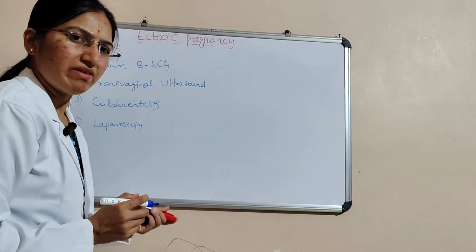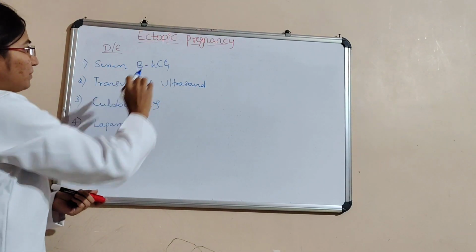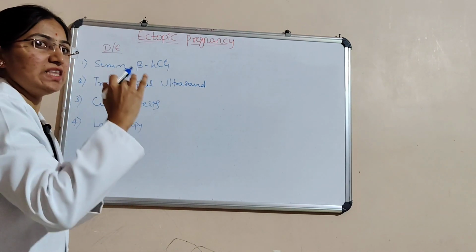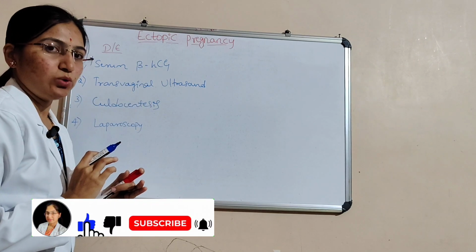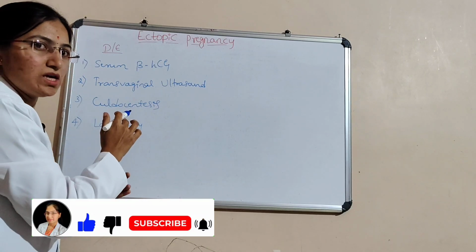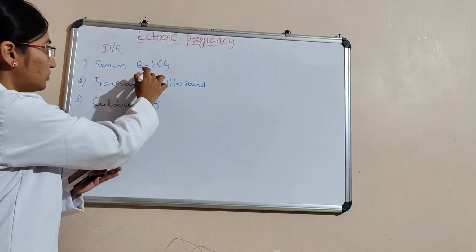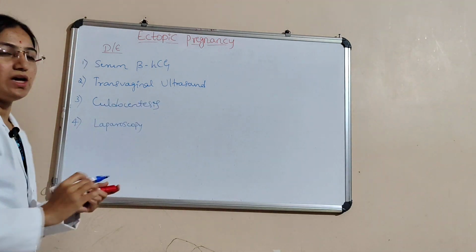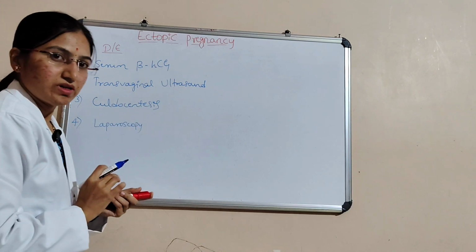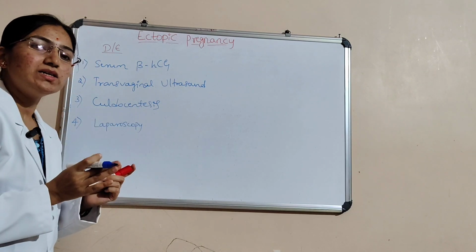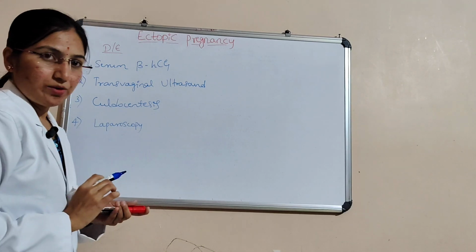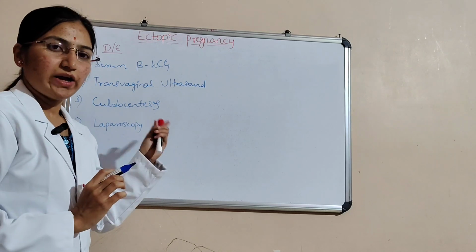Next we will see the diagnostic evaluations of ectopic pregnancy. First one, serum beta HCG, human chorionic gonadotrophin level. The HCG level is not doubling every 48 hours. Normally it has to double, but here there is no doubling of this hormone level. And then transvaginal ultrasound. After that, culdocentesis, that is presence of non-clotting blood in the posterior cul-de-sac, and then laparoscopy. These are the diagnostic evaluations for ectopic pregnancy.